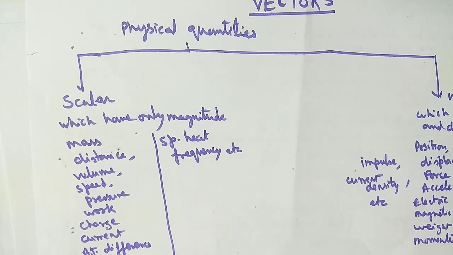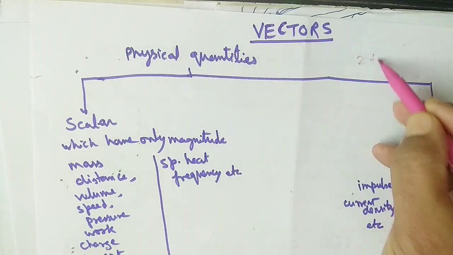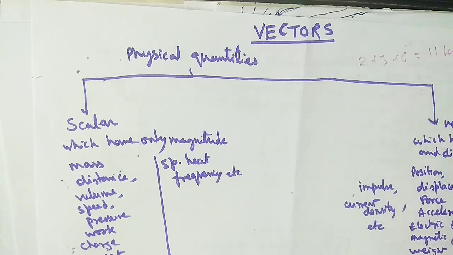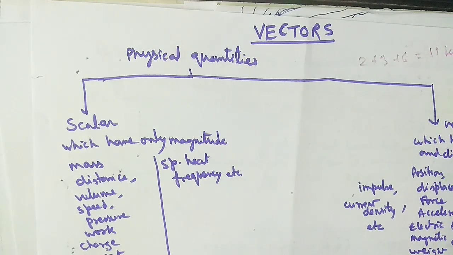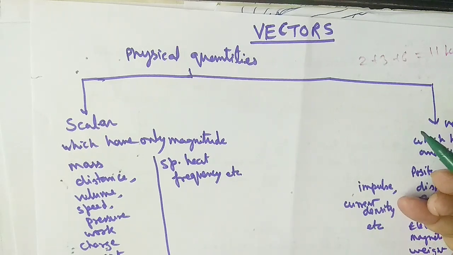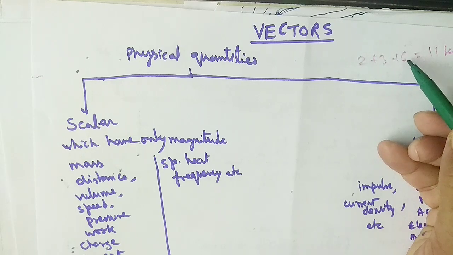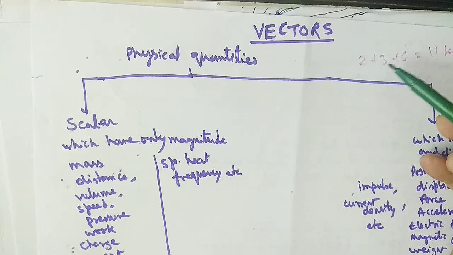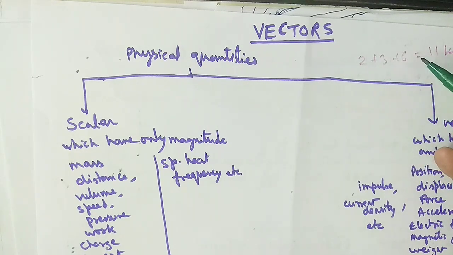Now the question arises, how do we represent a vector? For scalar quantities, if I ask 2 kilometer, 3 kilometer, then 6 kilometer, it becomes 11 kilometer. But if I ask you to add 2 kilometer north, 3 kilometer south, 6 kilometer east, then what will be the net displacement? You can't add the algebraic sum like this. You have to consider the direction also.